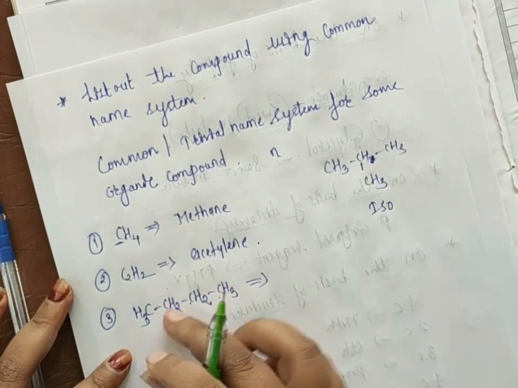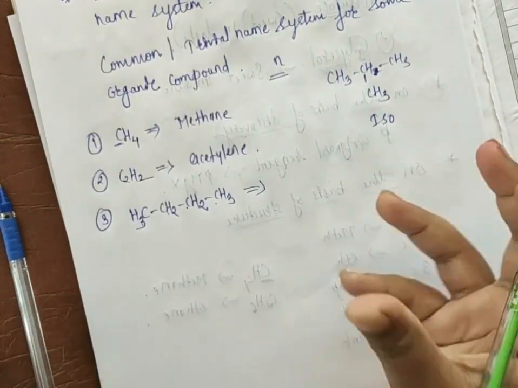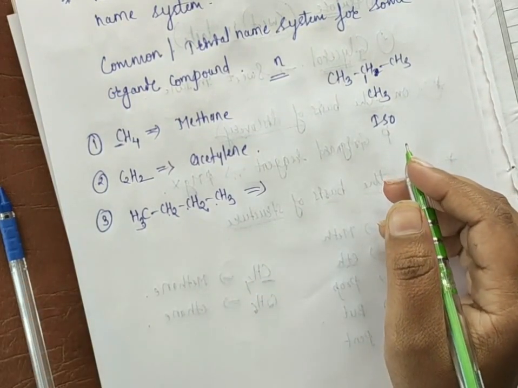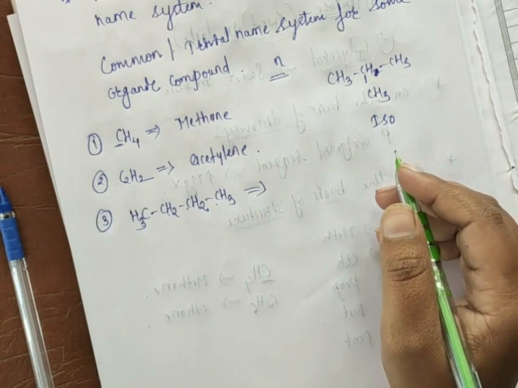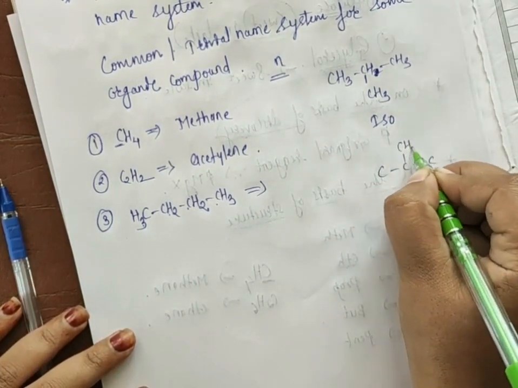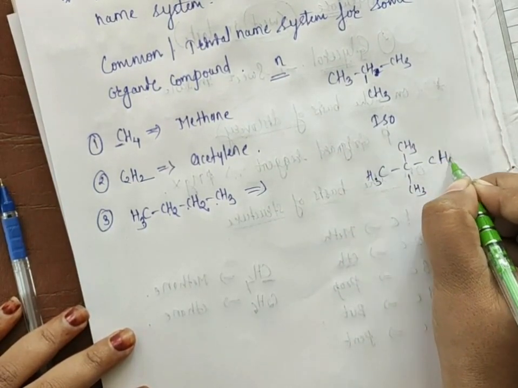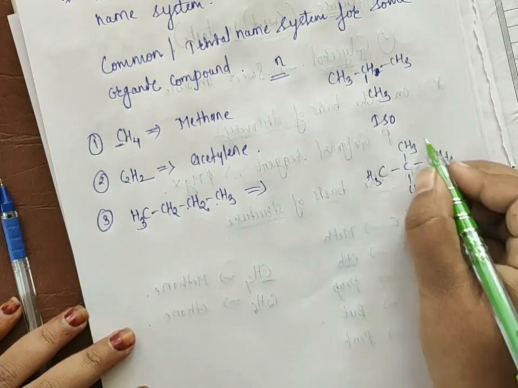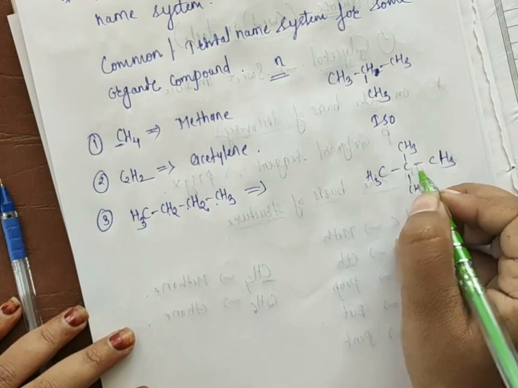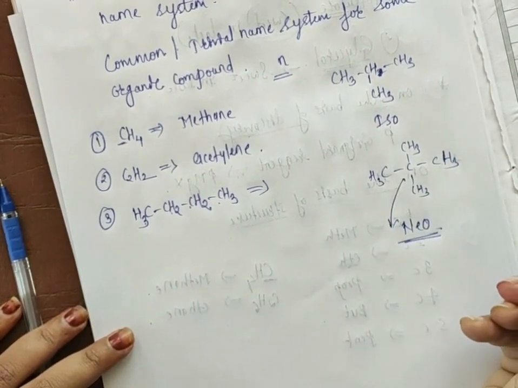Okay, and if there is a long chain, you have to use their N. Suppose in a given organic compound there is a presence of a tertiary carbon atom, like this. Suppose this middle carbon atom has 4 carbon atoms surrounding it, so this is a tertiary carbon atom. In that case, for the nomenclature you have to use neo as a prefix.